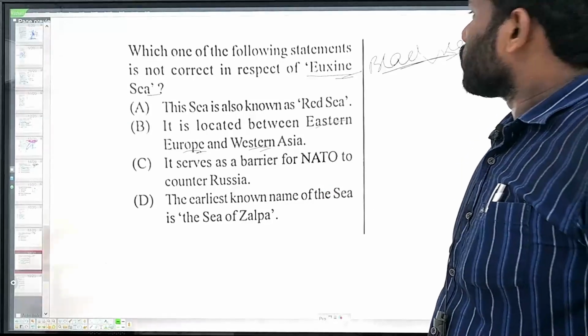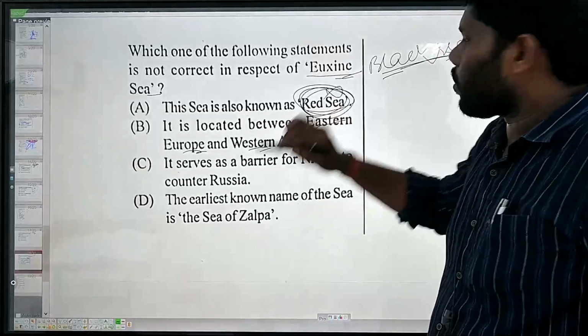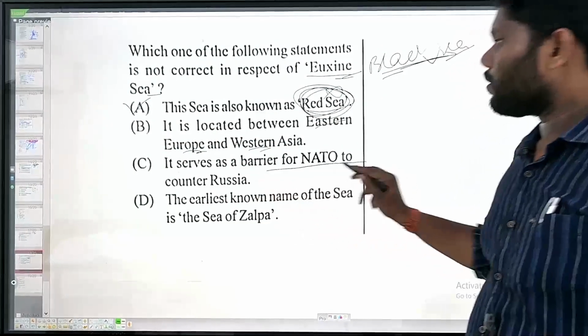Okay, so this is the Black Sea, not the Red Sea. So it is wrong. Red Sea is not the correct answer. So the right answer is this one. It serves as a barrier between NATO and Russia.